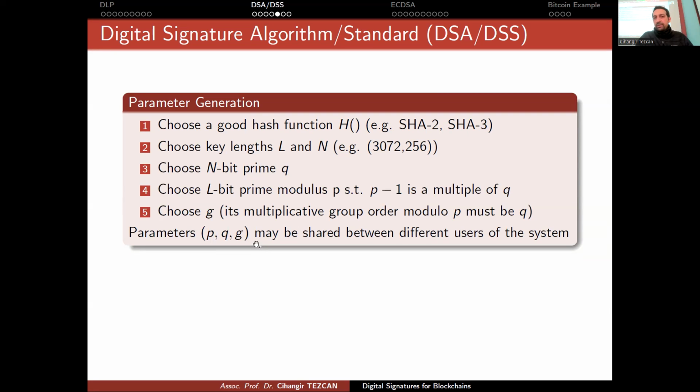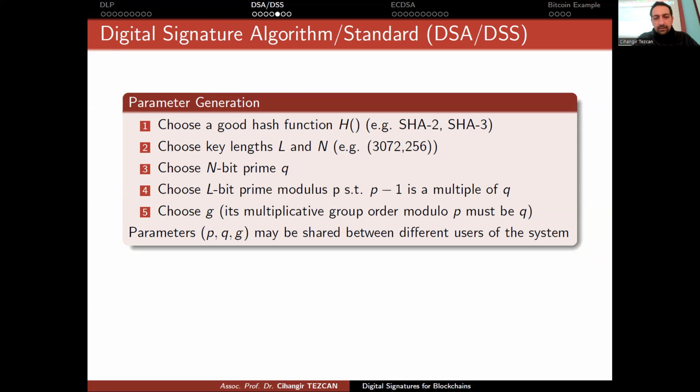You can share this with n people. If you want to communicate with n people, you can share this public information with all of them. But if you prefer, you can generate these parameters differently for every communication with every other entity.